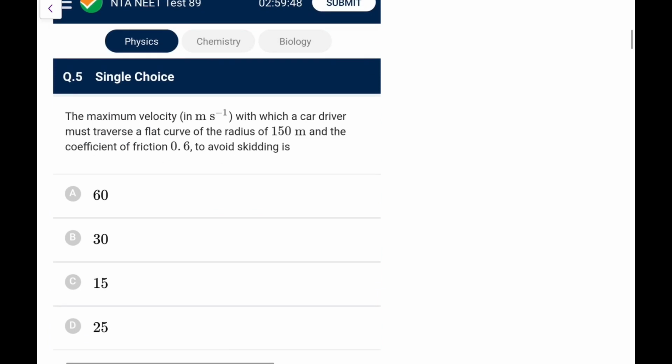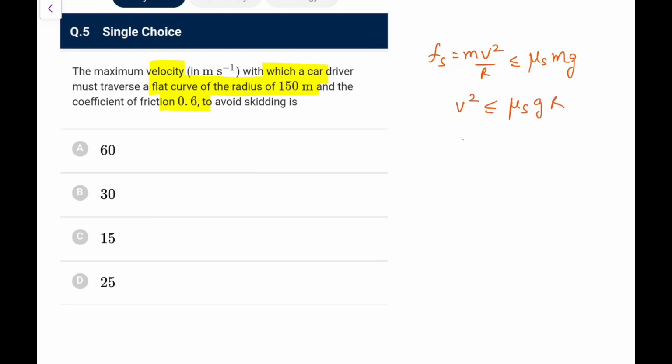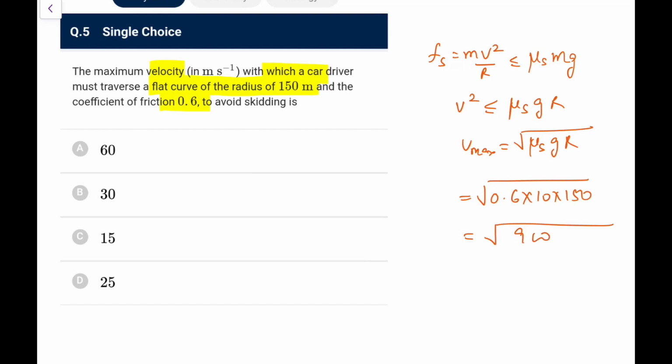Next, the maximum velocity with which a car driver must traverse a flat curve of the radius of 150 meter and coefficient of 0.6 to avoid skidding. To avoid skidding, it is dependent only on friction, so Fs must be mv square by r, and that should be less than equal to mu s N, which would be mg. So the maximum velocity: v square should be less than equal to mu s g r, so that v max in the limiting case is root mu s g r. mu s is 0.6, g is 10, radius is 150. So you have 15, 6 and 90, 900, so that is 30 meter per second. You can tick option B.